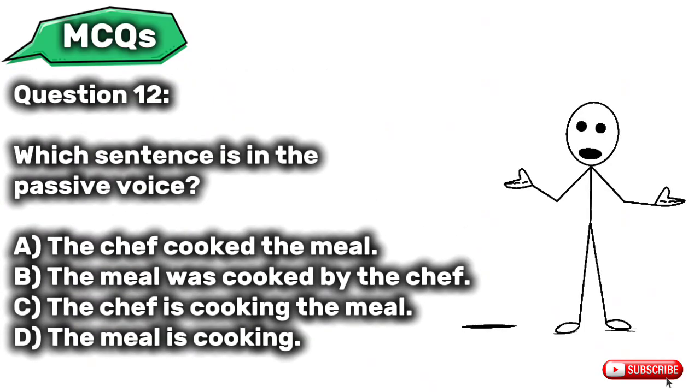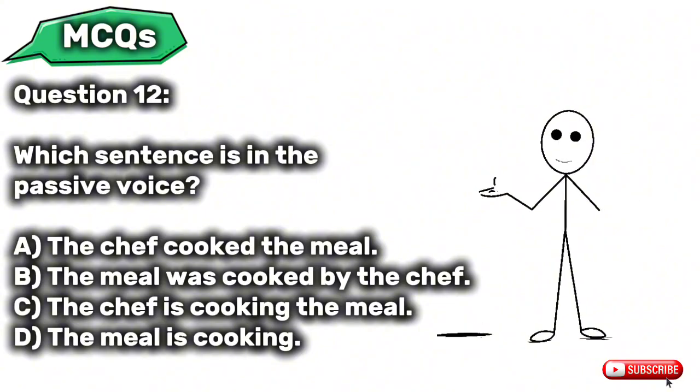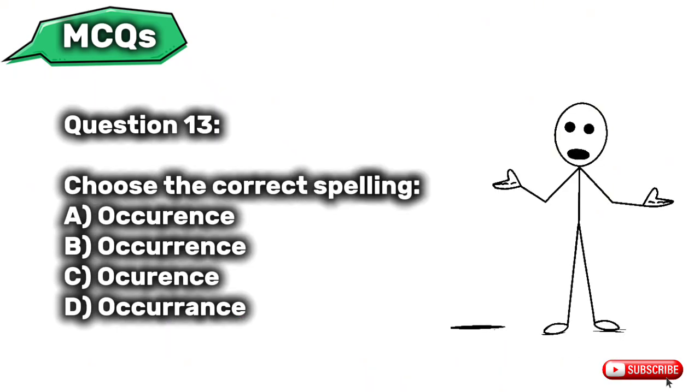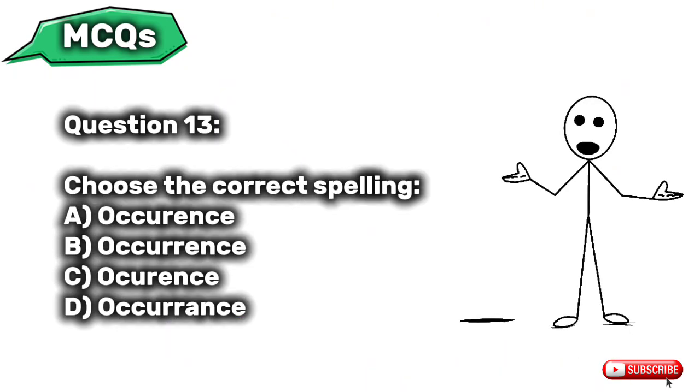Question 12. Which sentence is in the passive voice? A. The chef cooked the meal. B. The meal was cooked by the chef. C. The chef is cooking the meal. D. The meal is cooking. Question 13. Choose the correct spelling. A. Occurrence. B. Occurrence. C. Occurrence. D. Occurrence.